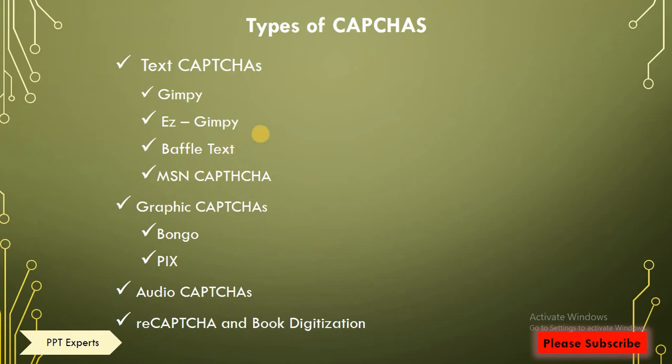There are certain types of CAPTCHAs, which is text CAPTCHAs. So under text CAPTCHAs there are many CAPTCHAs like GIMPY CAPTCHA, EZ-GIMPY, graphic text, MSN CAPTCHA. Next is graphic based CAPTCHAs. Under graphic based CAPTCHAs there are Bongo CAPTCHA and Pix CAPTCHA. Other CAPTCHAs are audio CAPTCHAs, and reCAPTCHA and book digitization are also types of CAPTCHA.